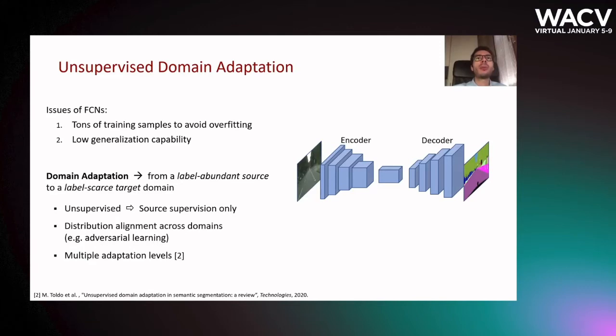However, the advance brought by FCNs comes at a cost. They require a large amount of training samples to avoid overfitting, and at the same time, they usually retain low generalization capability. To overcome those issues, domain adaptation comes into play. We would like, in fact, to exploit knowledge from a label-abundant source domain to a label-missing target one.